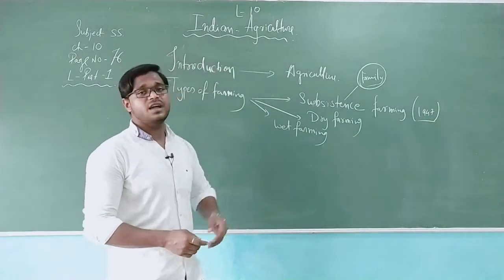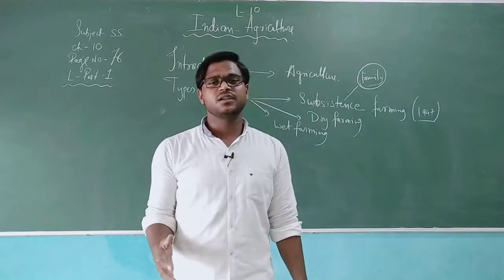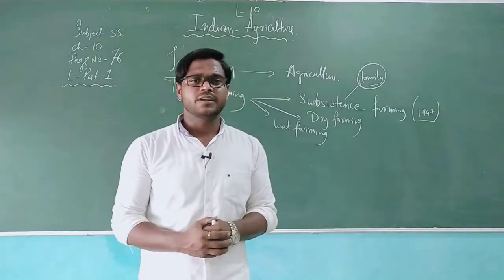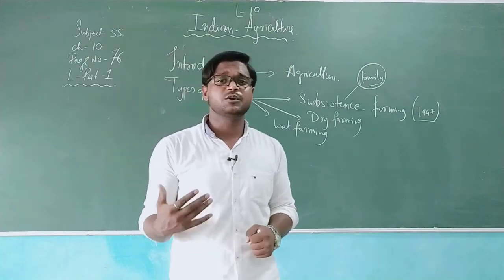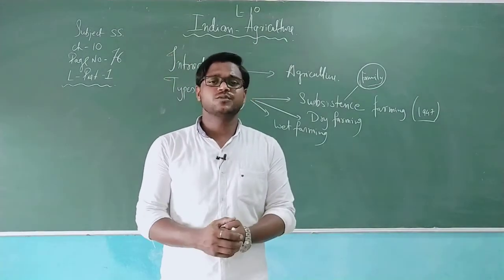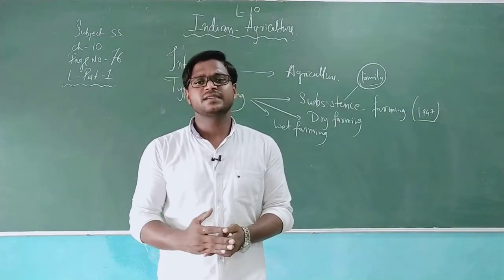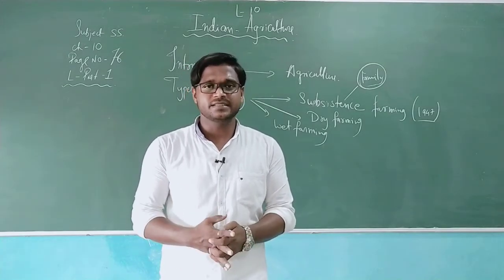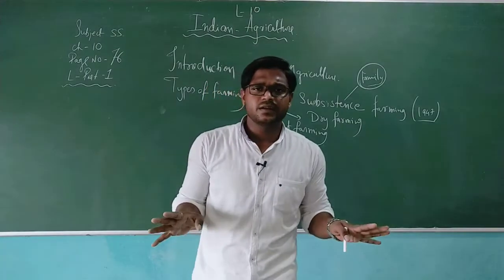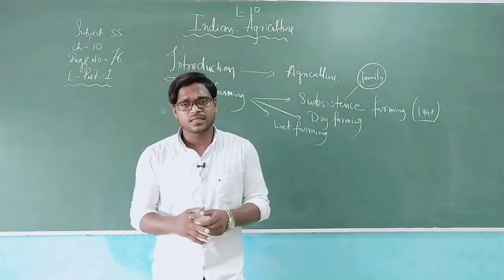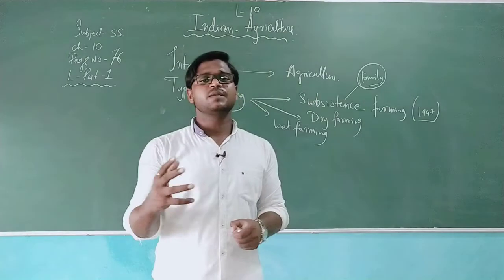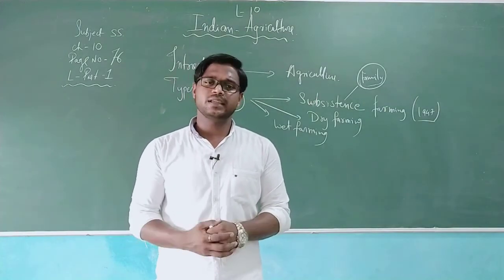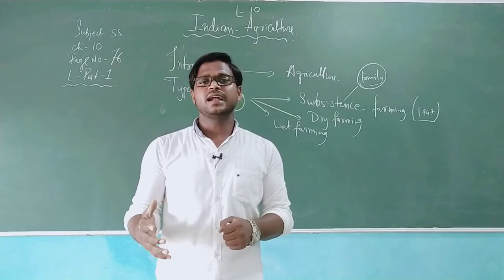Next, if you go, what is the dry farming there? Dry farming is related with the thought of less use of water. It means that when the rainfall is inadequate, some facilities are also inadequate. So at that time, irrigation facilities are less, and we need to improve the irrigation facilities. Farming is not an easy work, my dear, because farming depends upon the rain, and if the rain is not there, then only some of the crops can be generated throughout a year.